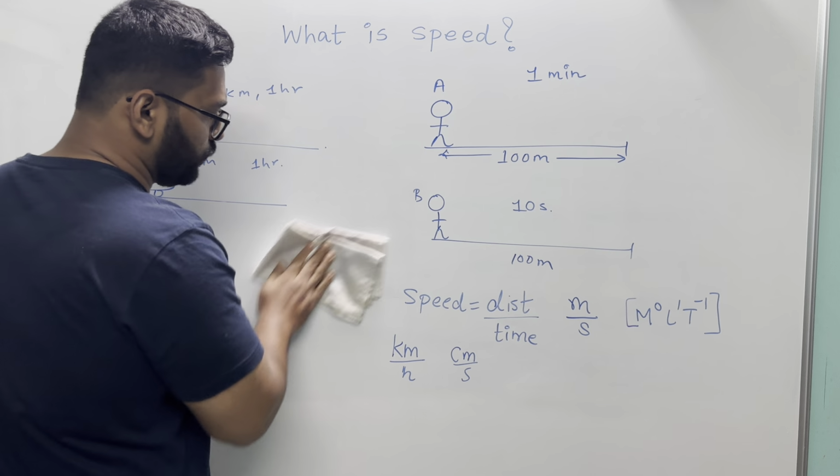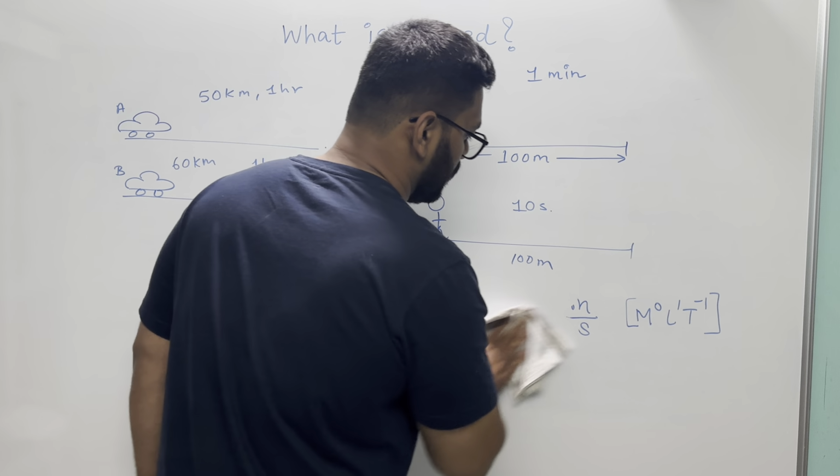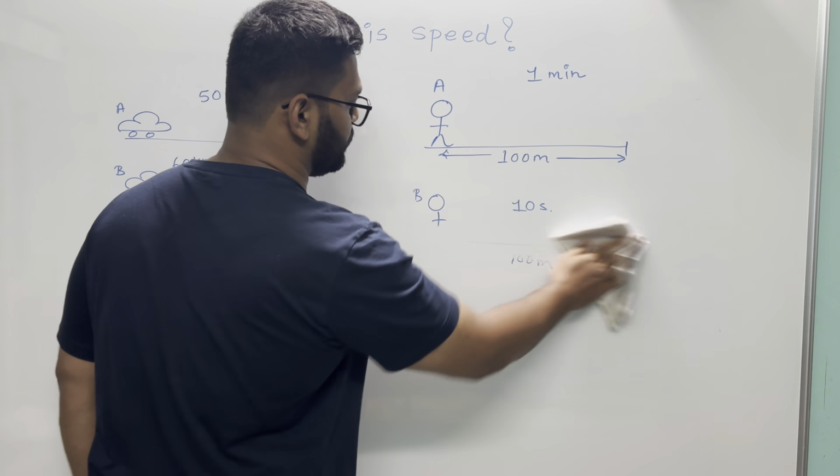Okay, now let's look at some numbers to give you an idea of what is fast and what is slow, right? So let's look at that.